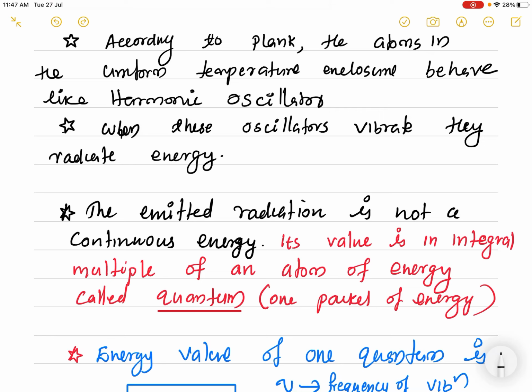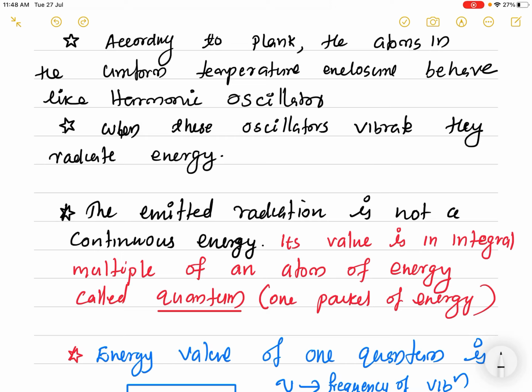Until the end of the 19th century, all energy was considered to be continuous. But Planck put forward that the atoms behave like harmonic oscillators emitting radiation, and that this emission is not continuous but discrete, a packet of energy. Its value is an integral multiple of a packet. There is a minimum packet, and the energy is always an integral multiple of this minimum packet.